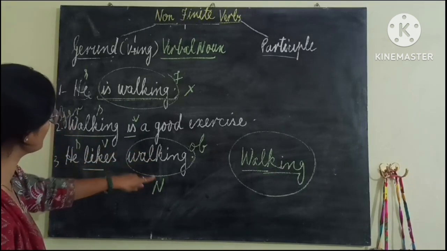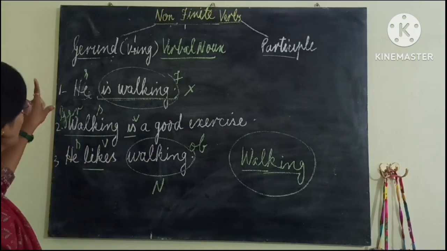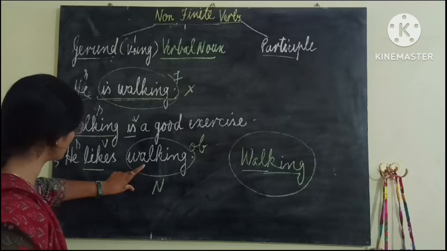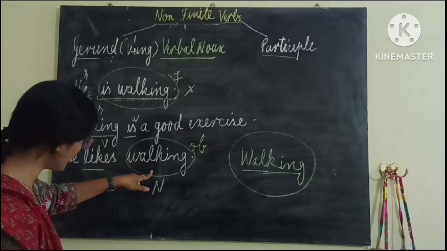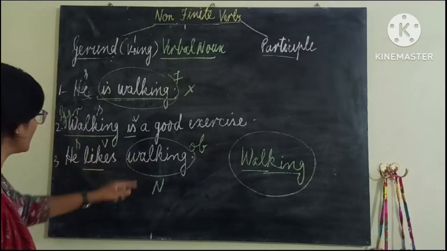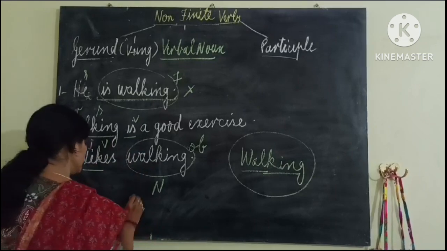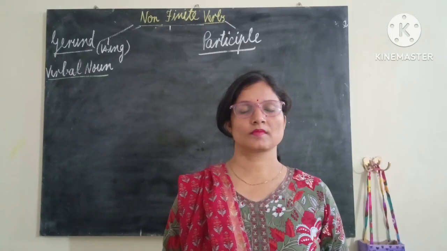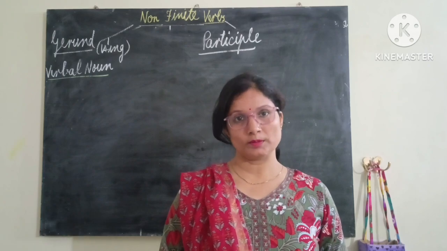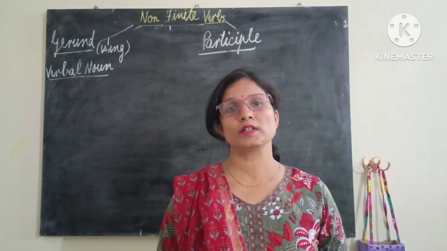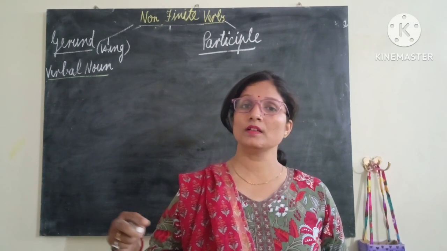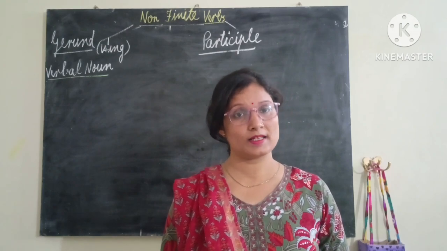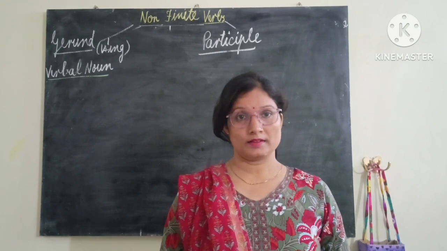In non-finite verbs, we have 3 options. Number 1, infinitive. Number 2, gerund. Number 3, participle. So this is behaving as a noun because it is used in place of the object. So this and this both are gerund. When the ing form of the verb behaves as a noun in the sentence, and can be the subject or object of a sentence, it will be gerund.